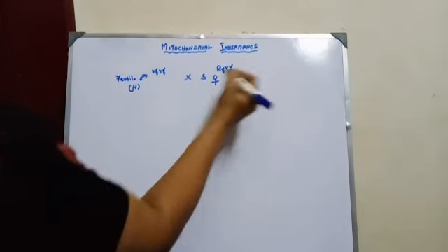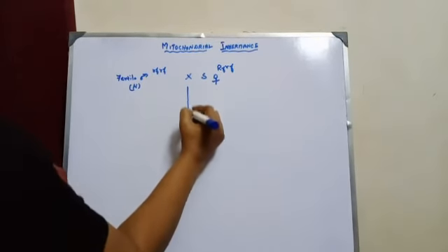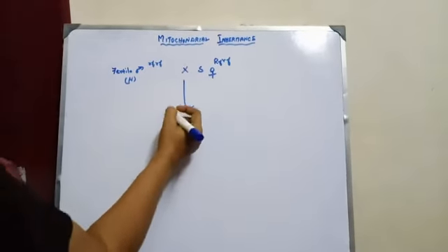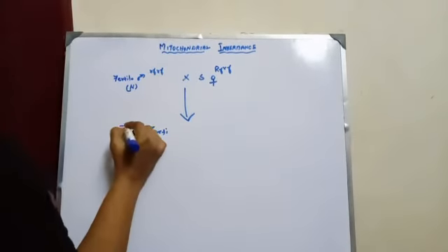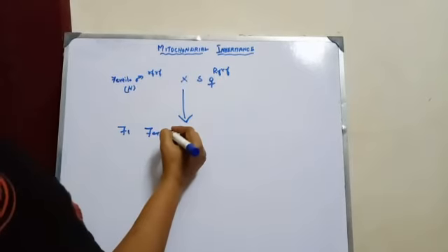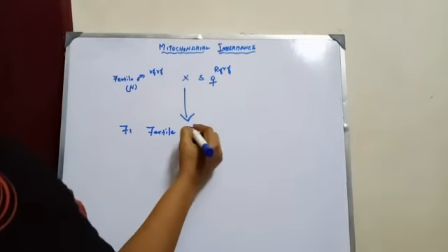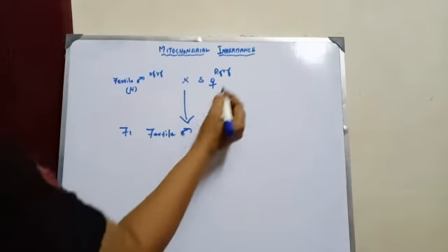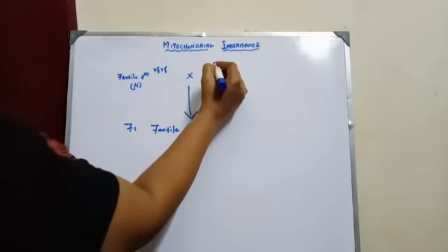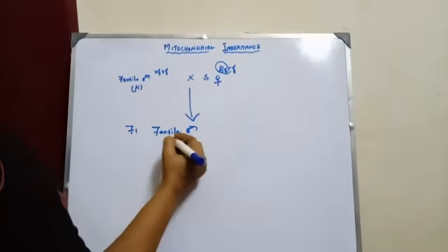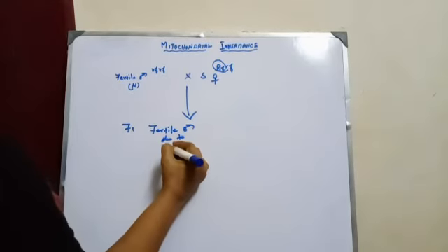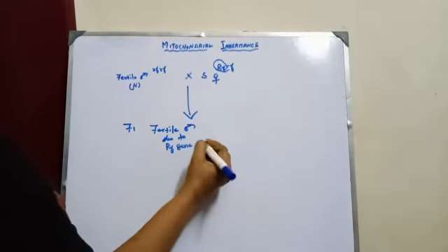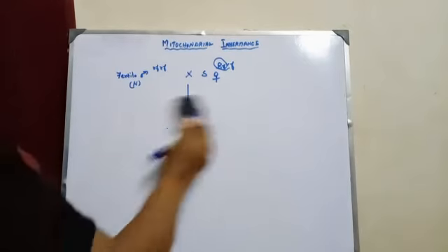When this is crossed, the F1 progeny is fertile. Fertile male due to the presence of the restorer gene, this RF gene.